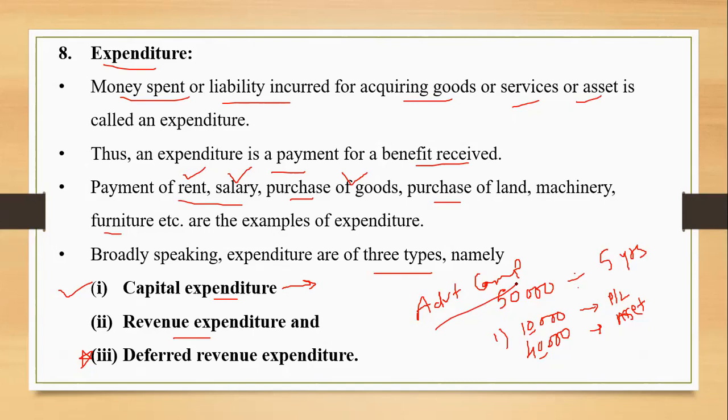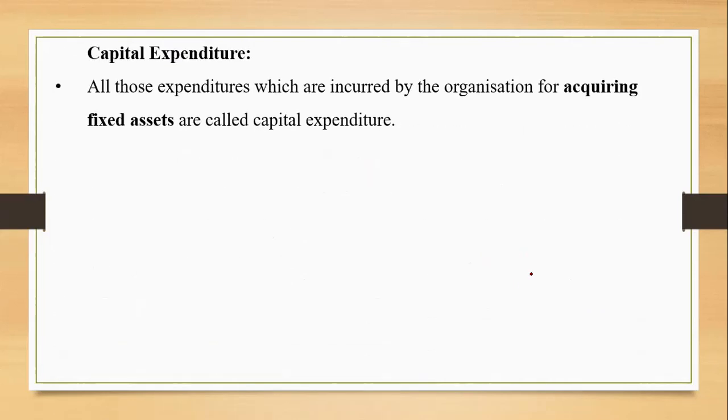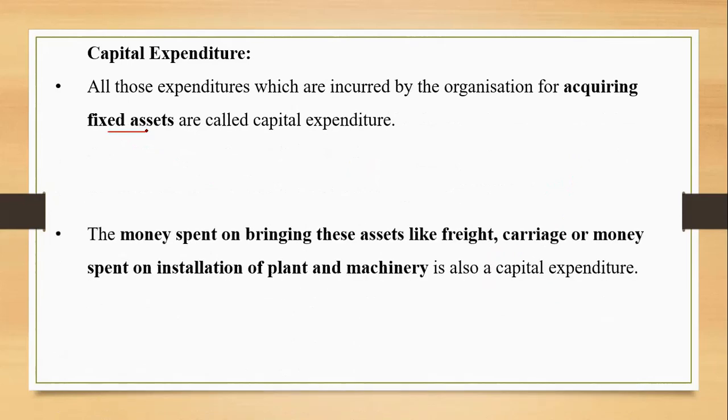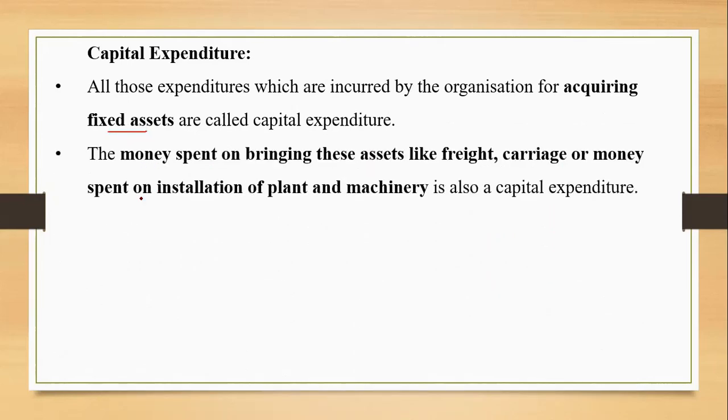So 3 terms we need to learn. First one is capital expenditure, already discussed. These are the expenditures which are incurred by the organization for acquiring fixed assets. That's a capital expenditure. And the money, ये additional point है जो मैं discuss नहीं कर पाया था. The money spent on bringing these assets like freight, carriage, or money spent on installation of plant and machinery is also a capital expenditure.